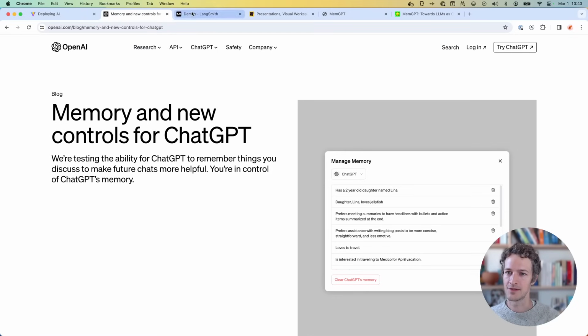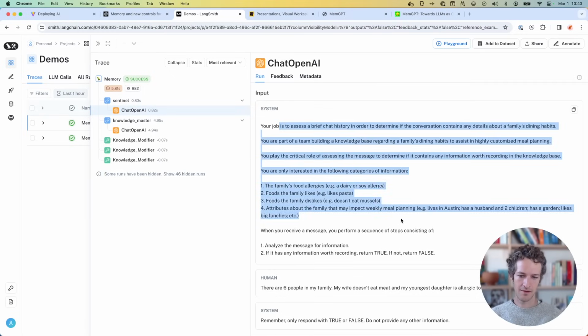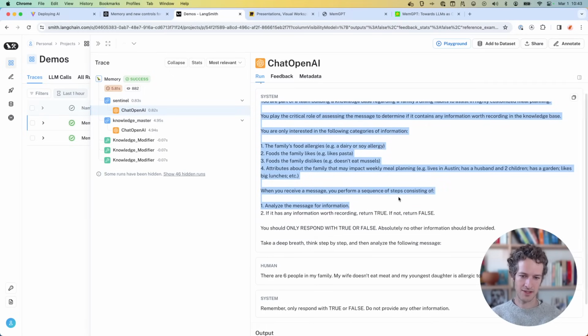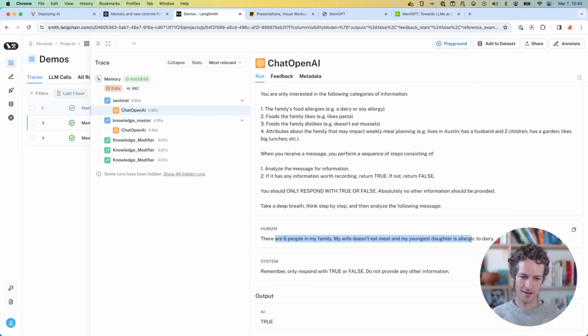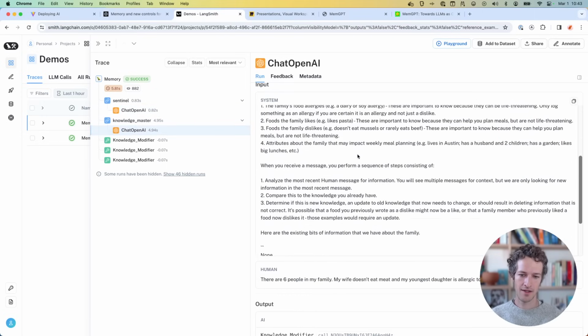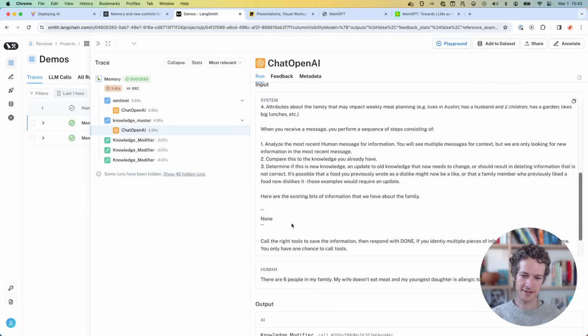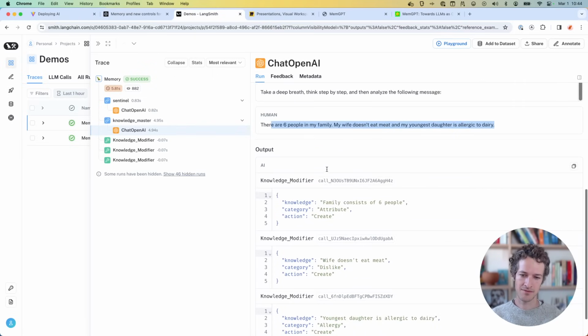So we can go back over to LangGraph and see that run. Here's the initial call for Sentinel. You can see it doesn't have a whole lot of information in here. There's no long-term memories or anything that we're passing in. We're just trying to get back true or false for this piece of information. So boom, true. So now we know we continue to knowledge master. We've got a longer prompt here. It also has potentially the existing bits of information, none here. This is starting from scratch. So given this same piece of information, what are your outputs?